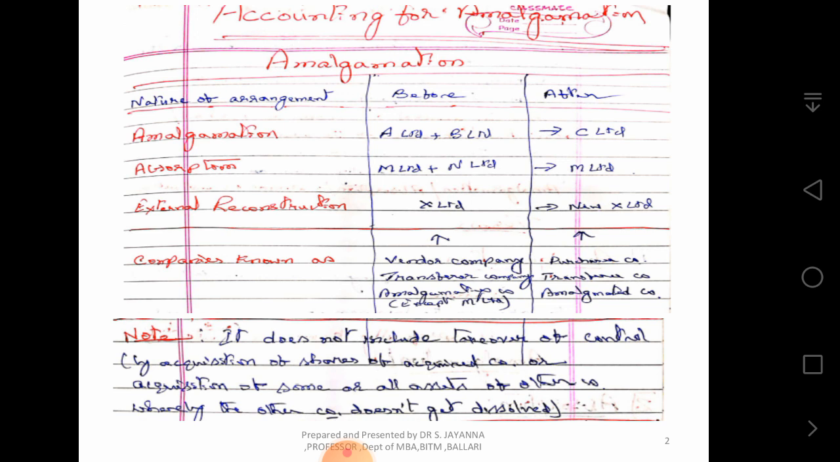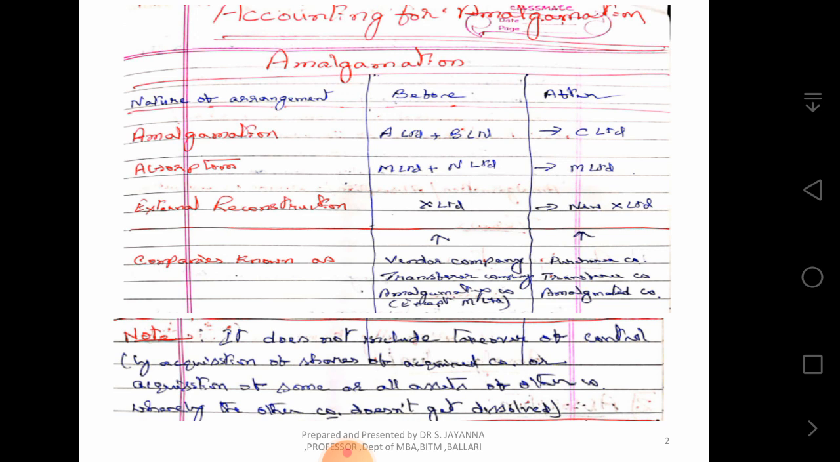A vendor company is a company which is selling or getting dissolved, which is transferring its property. Hence, these before-companies are normally known as vendor company, transferor company and amalgamating company, except M Limited, because in the case of absorption M Limited survives. Whereas post amalgamation, C Limited becomes the purchasing company, M Limited becomes a transferee company, and the new X Limited becomes an amalgamated company. This is how amalgamation is there.